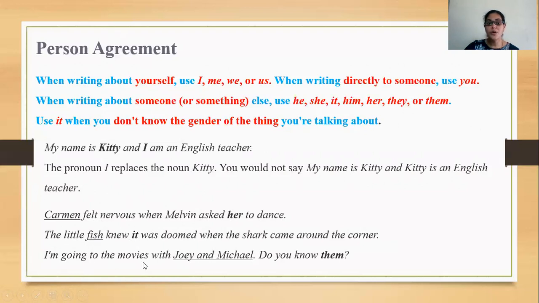Okay. I'm going to the movies with Joy and Michael. Do you know them? So when writing about someone or something, as I told you, it can be singular, as it is being used here, or it can be plural, because these are two people we are going with. So them. This is the general rule which you people know.